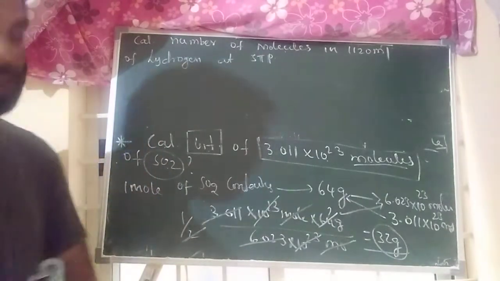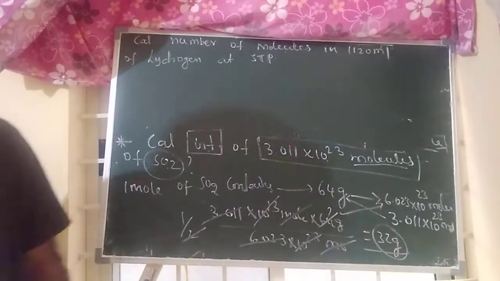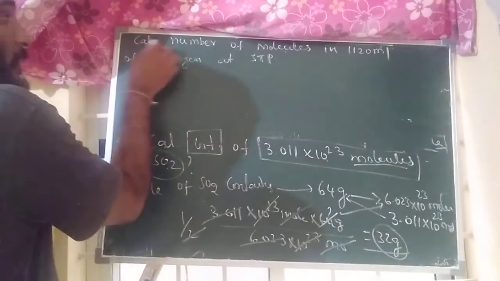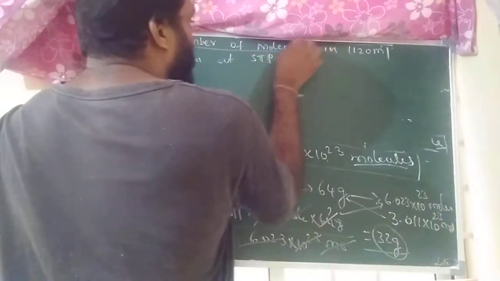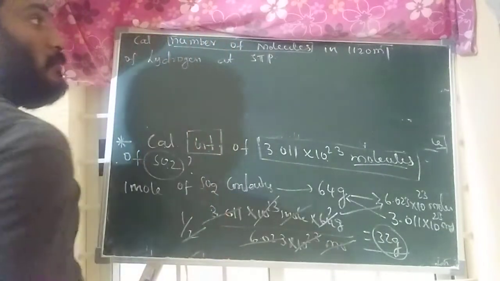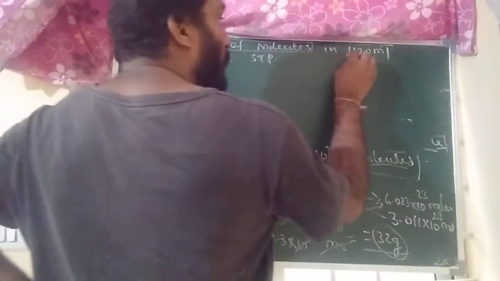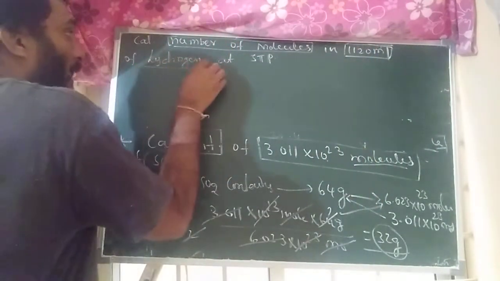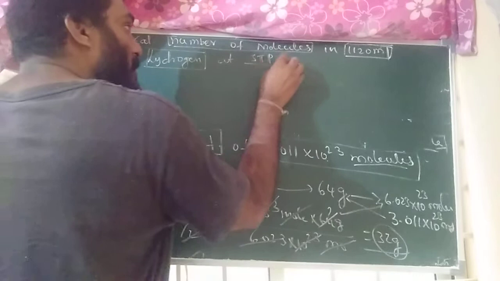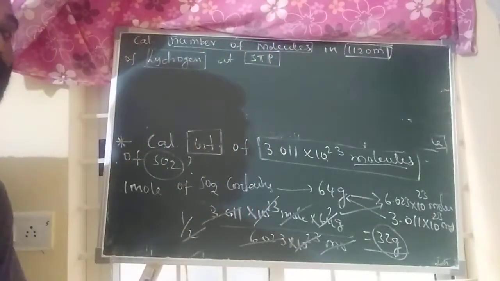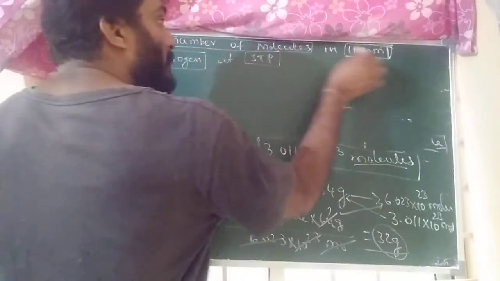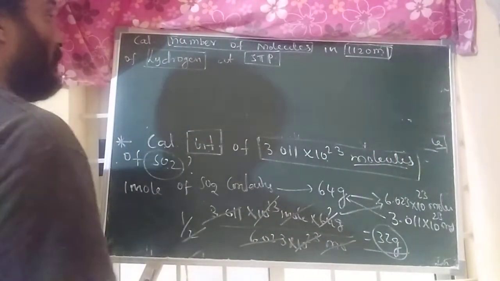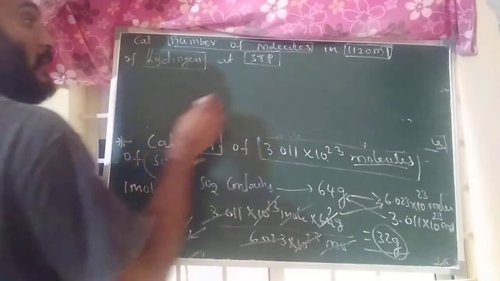How to calculate this one? Say first what relation they have given. Calculate number of molecules in 1120 ml. Of what gas? Hydrogen gas. At what condition? STP condition. So what relation? Number of molecules and volume relation. Write it down.